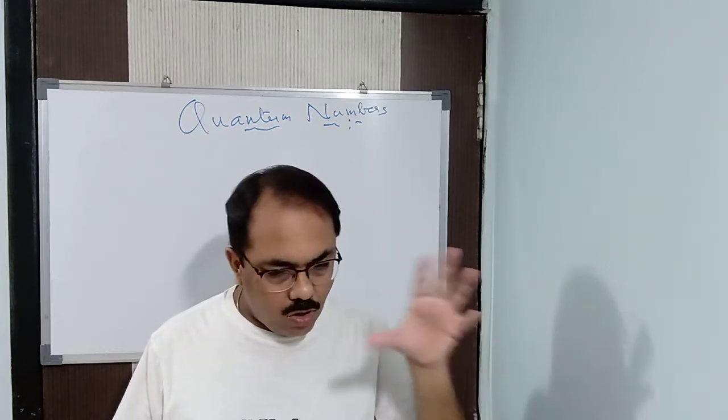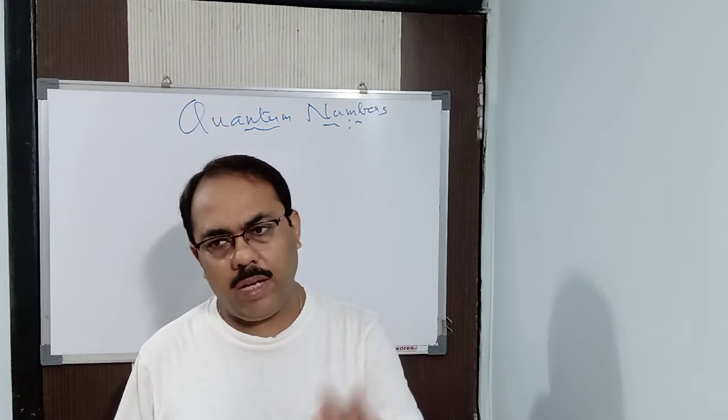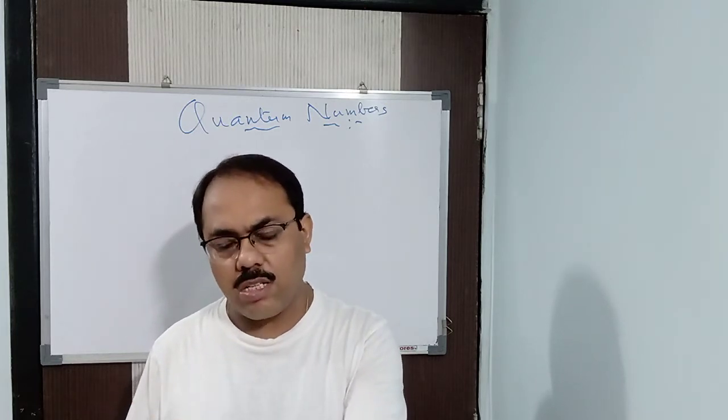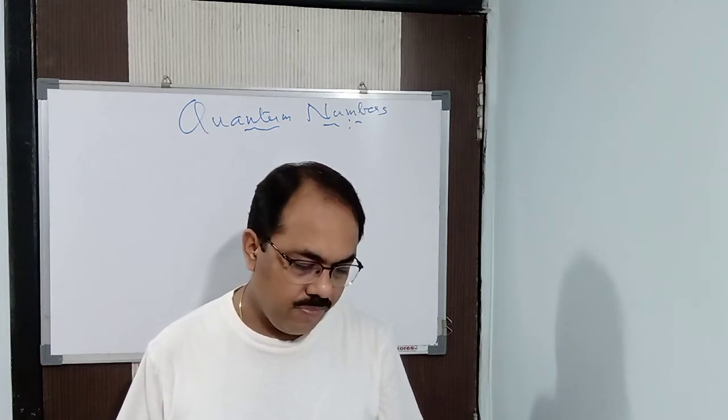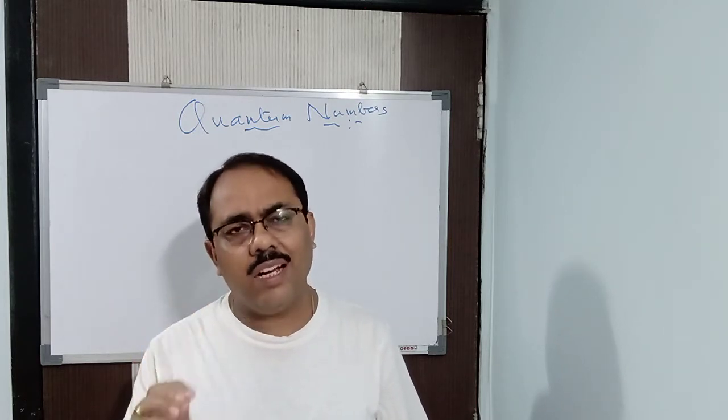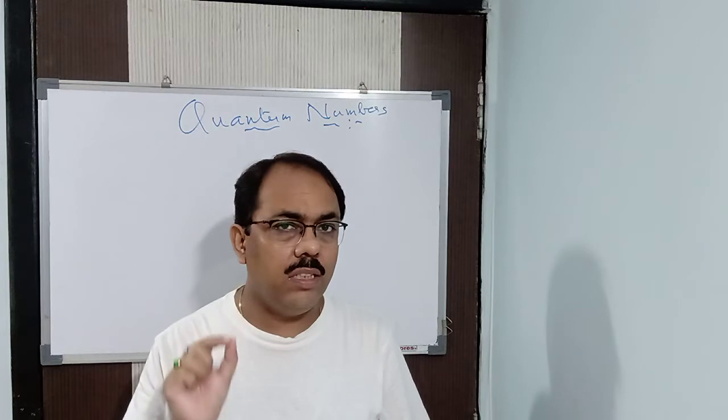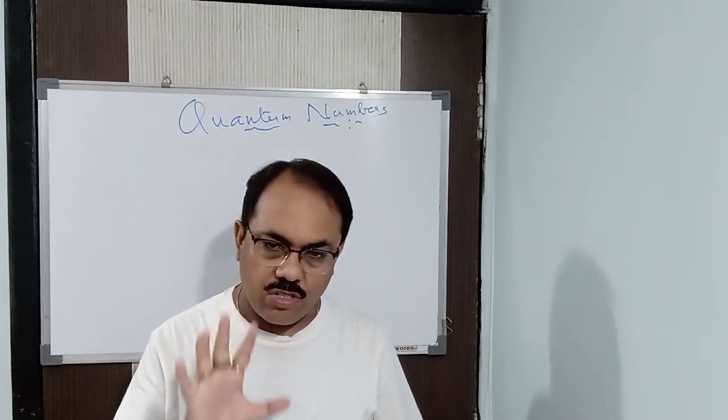Now, to sum up all these things, that is shape, energy, orientation, distance from the nucleus, we have given a term which is called quantum number.